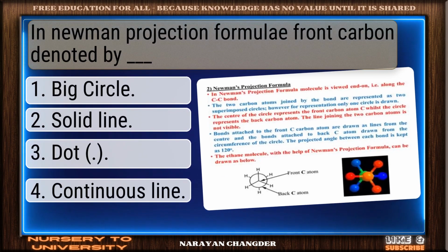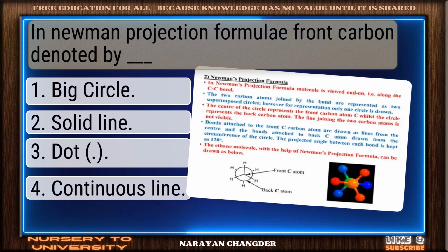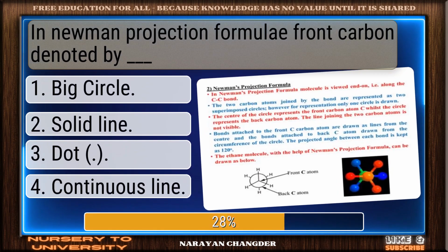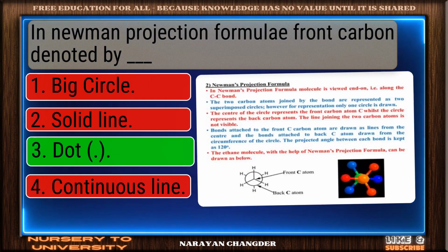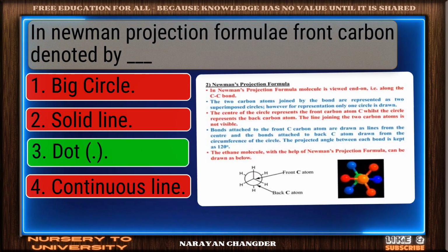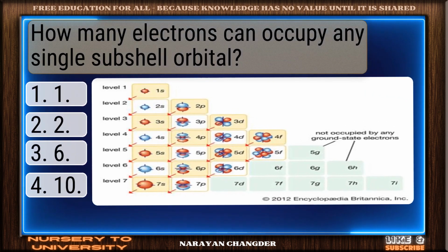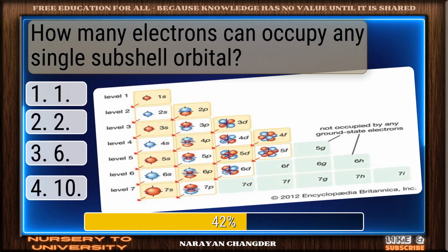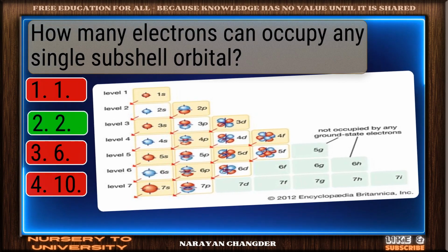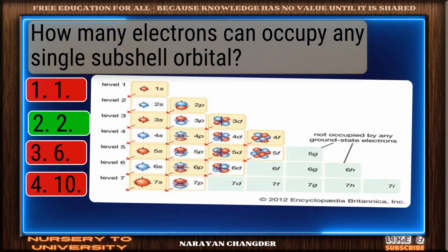In Newman projection formulae, front carbon, denoted by dash. Nice selection. Dot is the correct and valid answer. How many electrons can occupy any single subshell orbital? Smart pick. 2 is the correct choice.